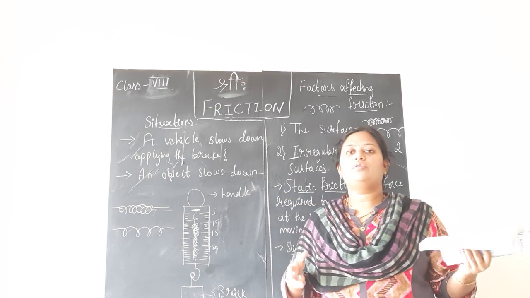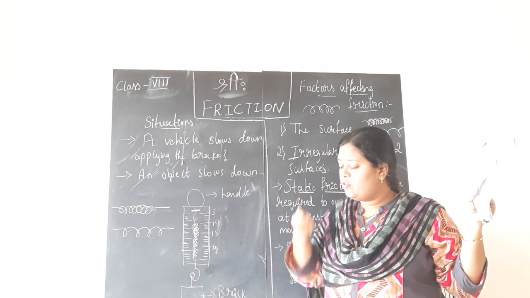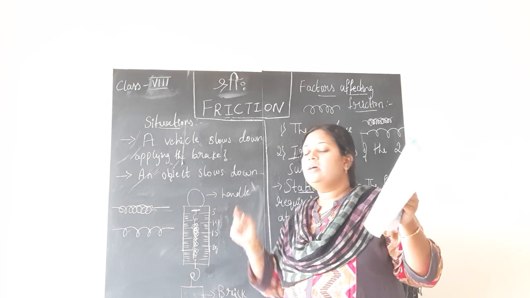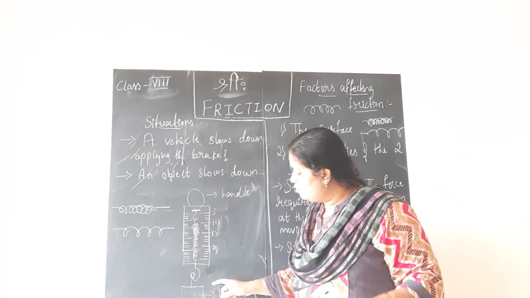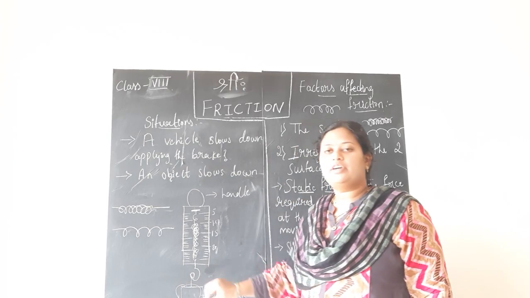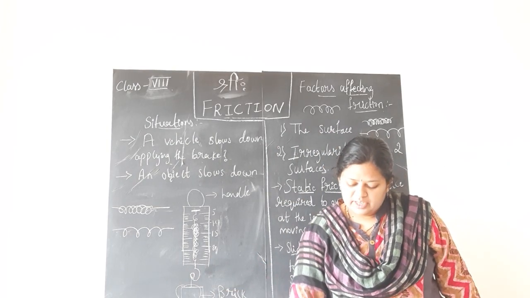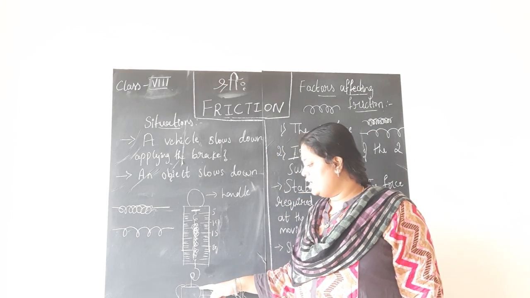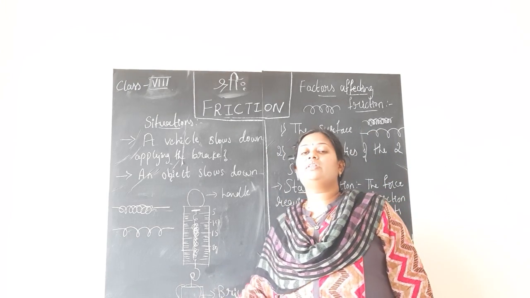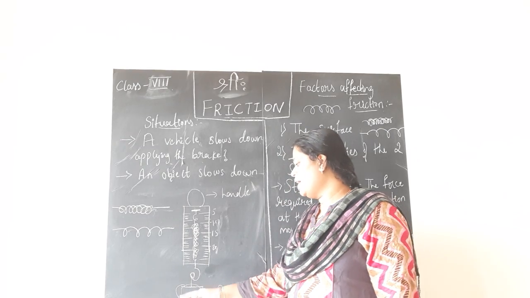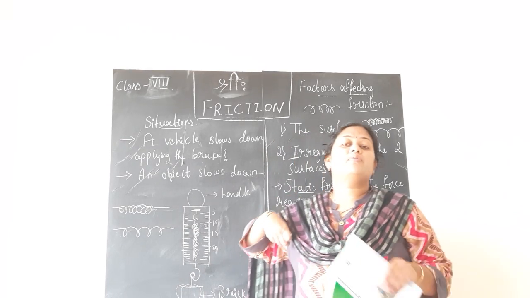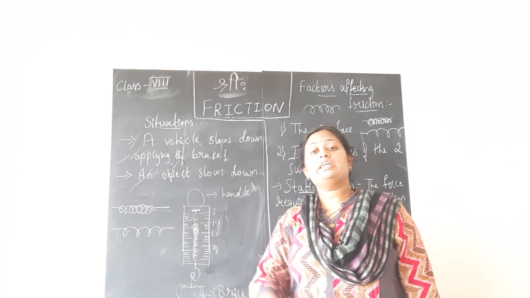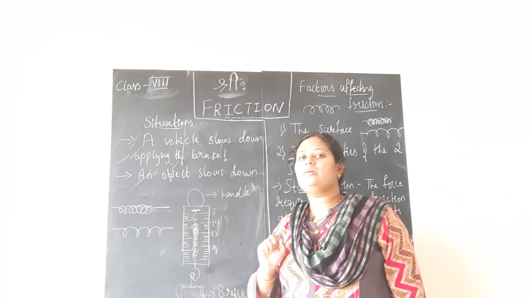And also they are telling you to feel how much force or pressure you are applying in order to lift the spring balance with the brick. In the next situation, they are telling you to wrap this brick with a polythene cover and again try to lift the spring balance. And in the third case, they are telling us to cover this brick with a gunny bag. You all know the gunny bag. Again try to lift the brick with the spring balance. What will happen is the question. In which case did you feel difficulty in lifting is the question.